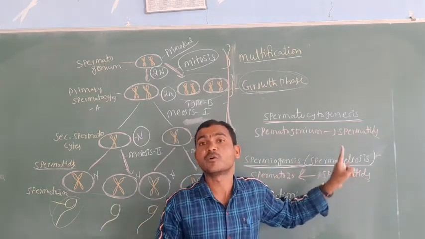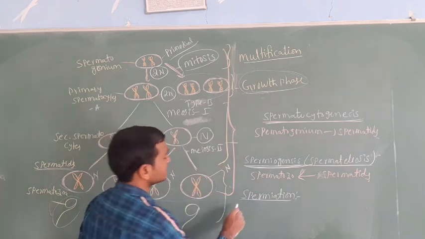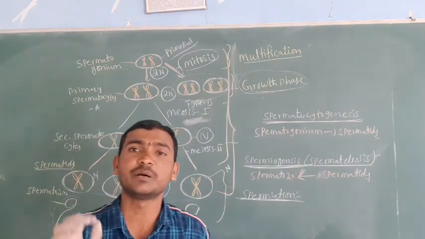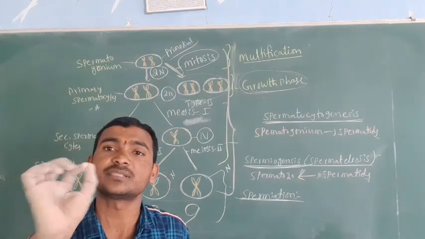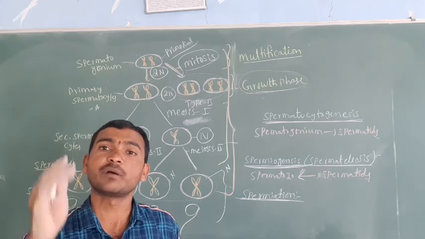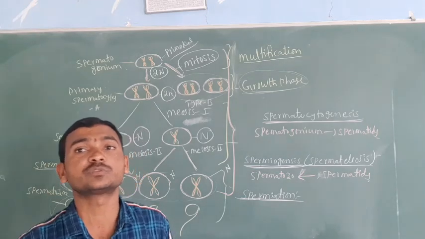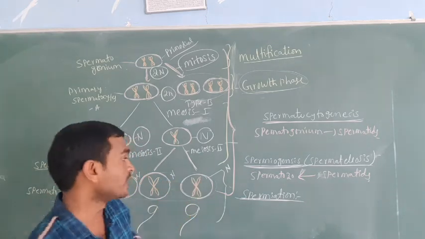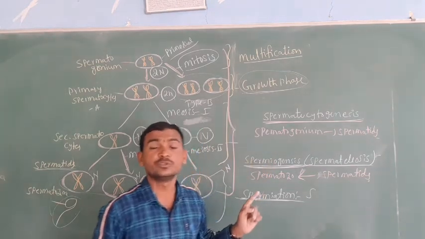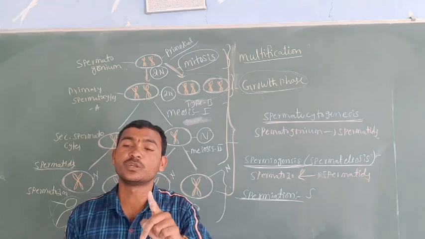The next, the last one, is spermiation. See here, where are the sperms formed? The sperms are formed in the seminiferous tubules, from the walls of the seminiferous tubules, which contain the Sertoli cells.